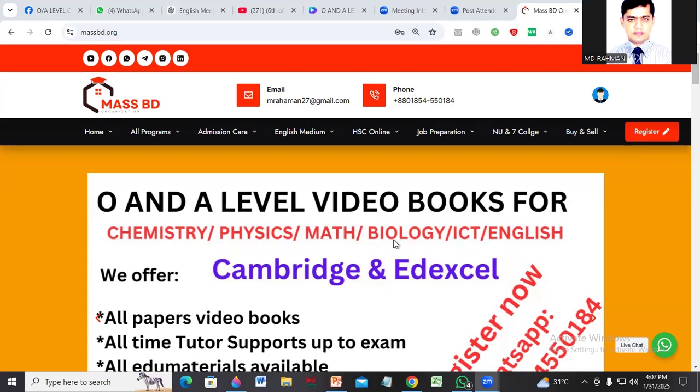Today's class, we are going to discuss O-level chemistry. O-level chemistry is a very prominent subject, and there are so many prospects for targeting a good score in the final exams, whether it is the Edexcel or Cambridge curriculum. For both curricula, you should practice chemistry in a correct form. Without that, it is not possible to have a good score in the final exam.